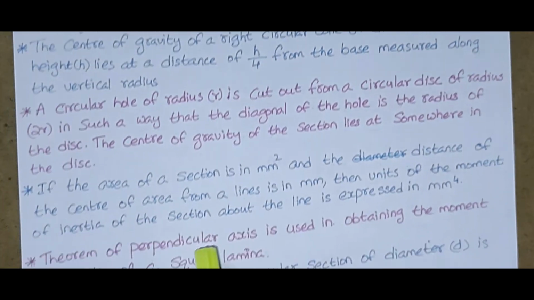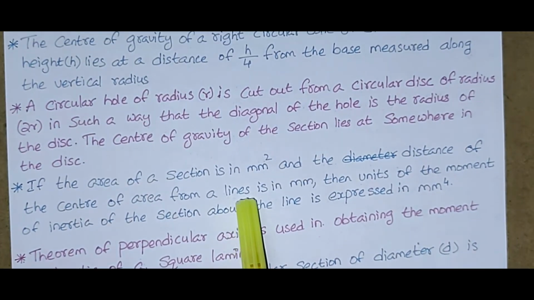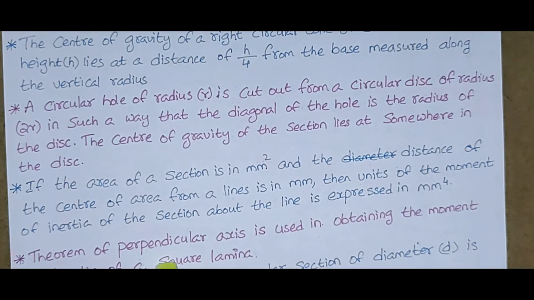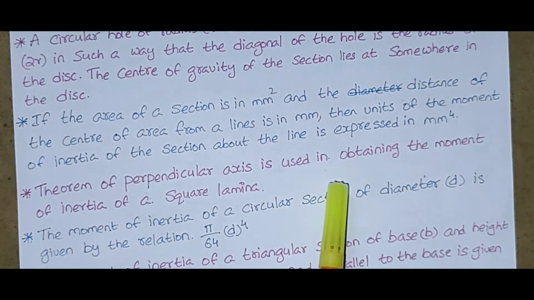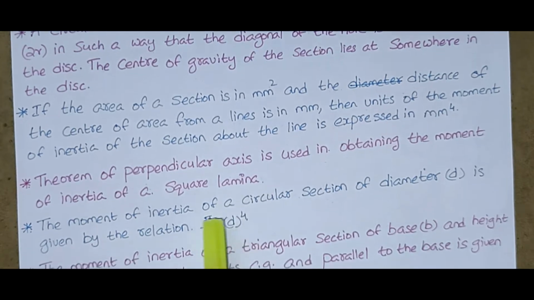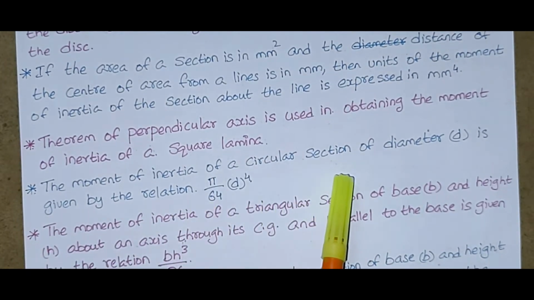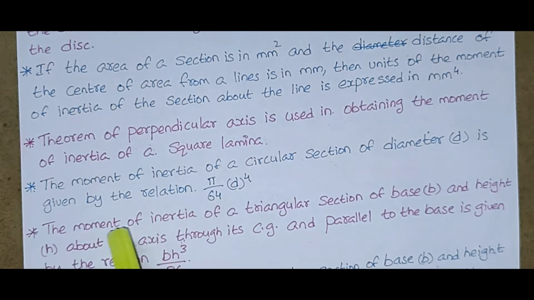If the area of a section is in square units and the distance of the center of area from a line is in units, then the moment of inertia of the section about the line is expressed in units to the power 4. The theorem of perpendicular axis is used in obtaining the moment of inertia of a square lamina. The moment of inertia of a circular section of diameter d is given by the relation pi by 64 into d to the power 4.